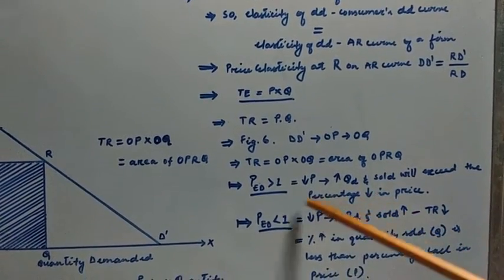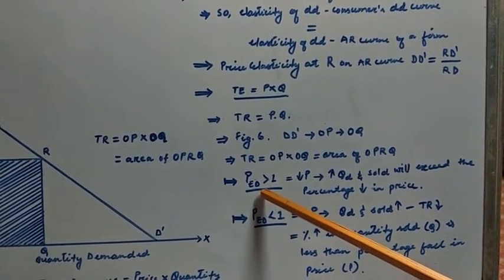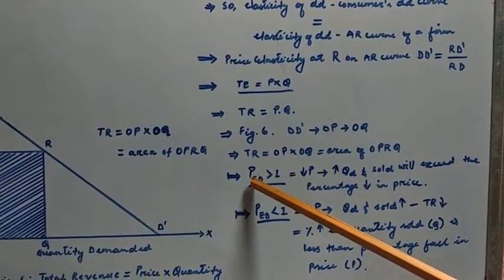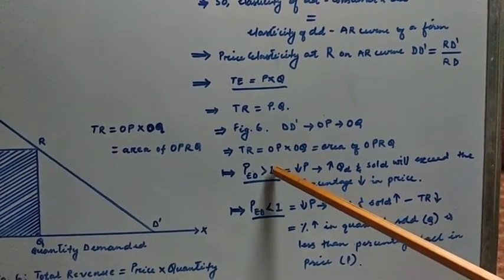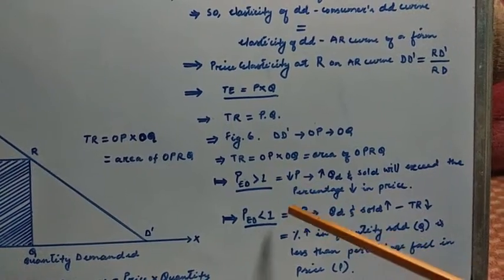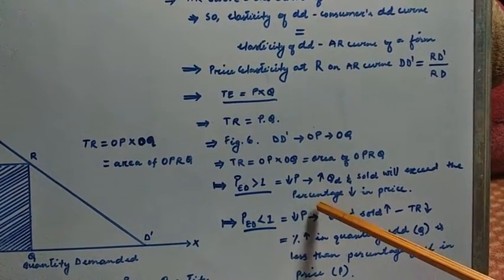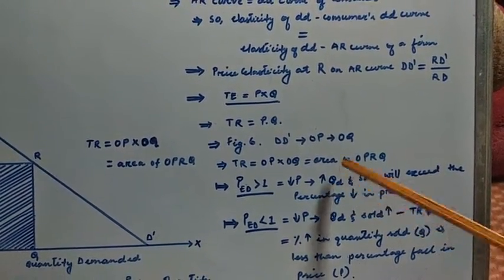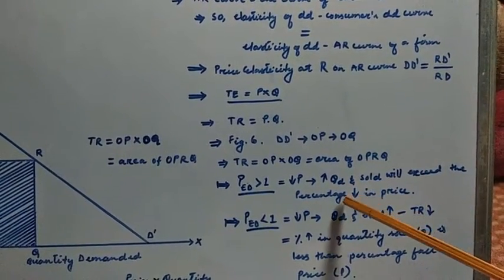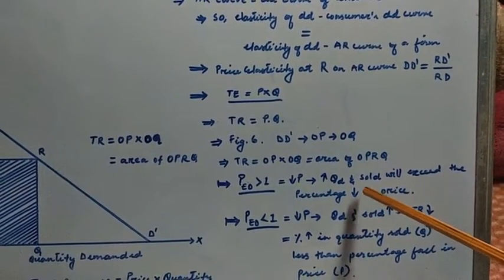Like we discussed in the price elasticity of demand, where price elasticity is greater than 1, the percentage change in quantity demanded or sold will exceed the percentage change in price.